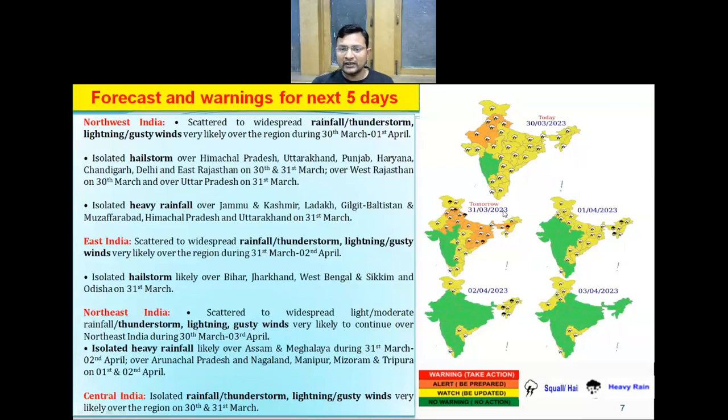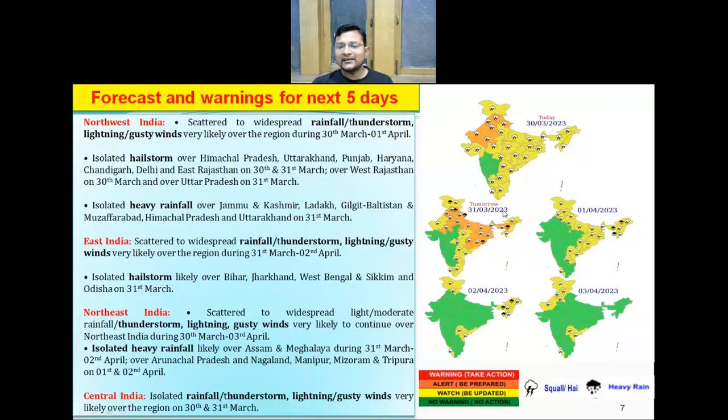isolated heavy rainfall activity is expected over the western Himalayan regions and over Odisha, Assam and Meghalaya. And on 31st March, hailstorm activity is also very likely over parts of northwest India, parts of east India, and parts of northeast India. So we have given the orange color warning for all those areas.